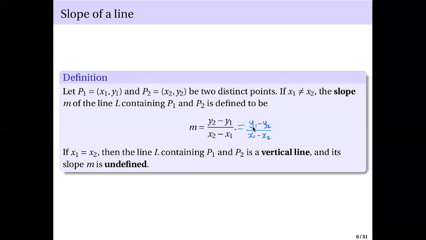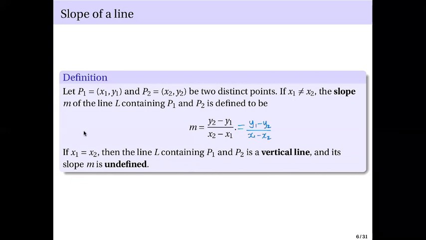That's why I started with y1 here, and I have to write x1 in here. In here you have y2 and x2 as the minuends. So that's the slope of the line L containing P1 and P2 if x1 and x2 are not equal.